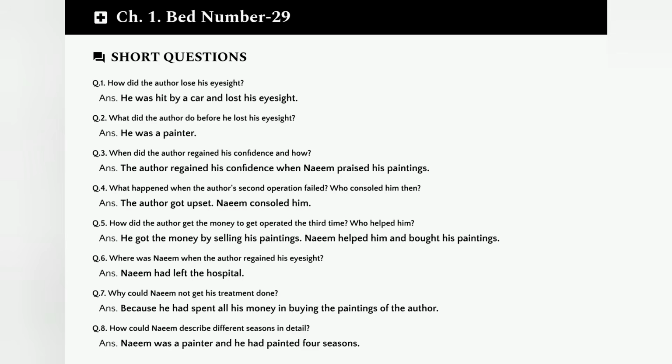Question 7. Why could Naeem not get his treatment done? Because he had spent all his money in buying the paintings of the author. He sacrificed his own treatment to help the author. Question 8. How could Naeem describe different seasons in detail? Naeem was a painter and he had painted 4 seasons. This is how he knew the season so well despite being blind. This chapter teaches us about friendship, sacrifice, and the power of encouragement.